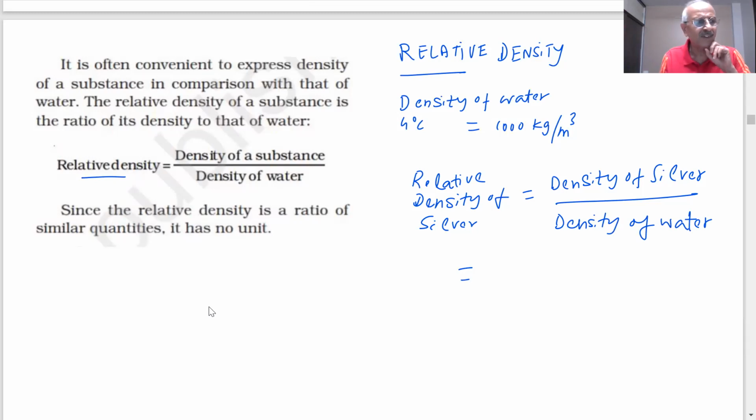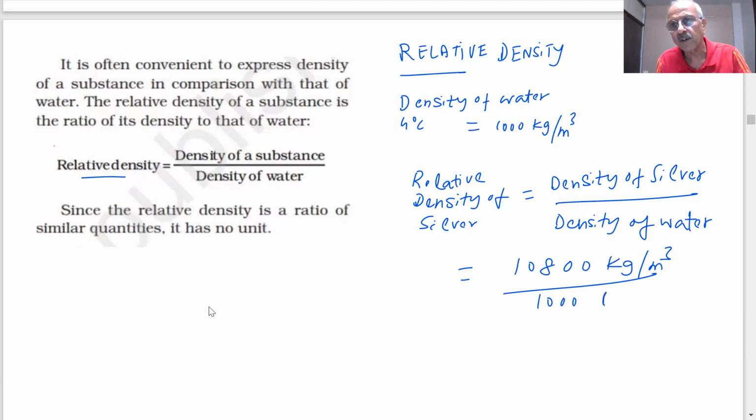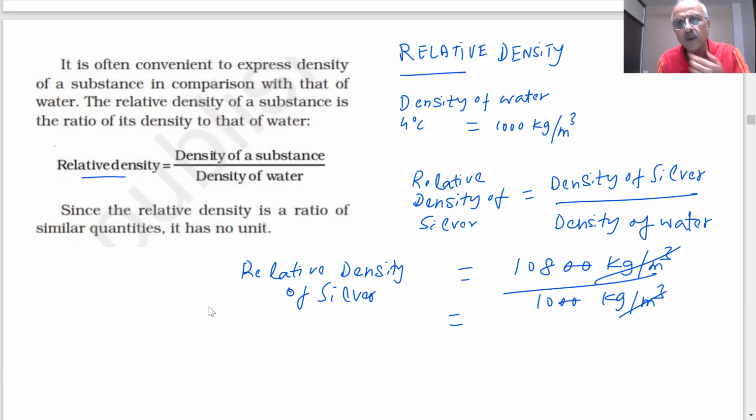Yes, sir. What is the density of the silver? We have determined the density of silver just now. How much was it? 10800 kilogram per meter cube. And what is the density of the water? 1000 kilogram per meter cube. They will cancel out. So what is the relative density of silver? They cancel, and then what do you get? 10.8. Yes, sir.